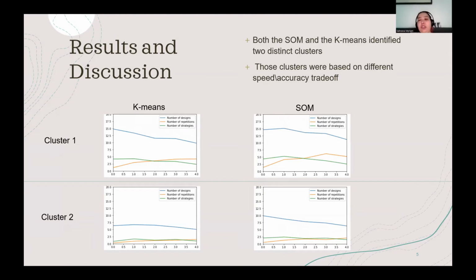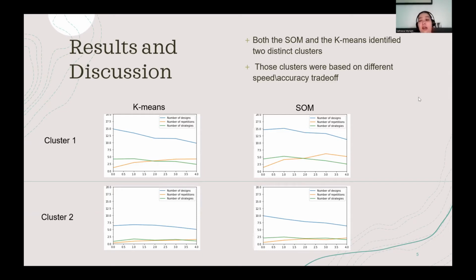So for results, both the SOM and the k-means identified 2 distinct clusters. And we think those clusters were based on different speed-accuracy trade-offs, because when we look at the 2 clusters that were obtained, we found that the first cluster, at the top, had a way higher number of designs produced, but also a higher number of repetitions, compared to the second group, which had a lower number of designs, but also a lower number of repetitions.